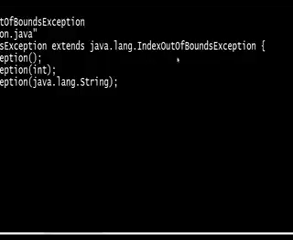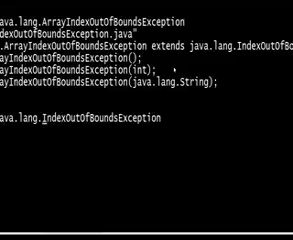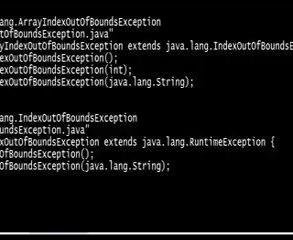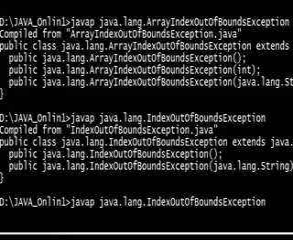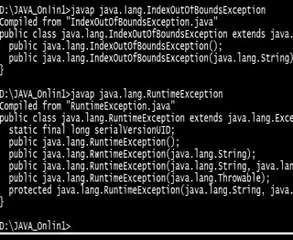I want to type IndexOutOfBoundsException. See this. There is no array. IndexOutOfBoundsException extends what? RuntimeException. I want to write RuntimeException also. See this. What is this RuntimeException? RuntimeException extends what? It extends Exception.